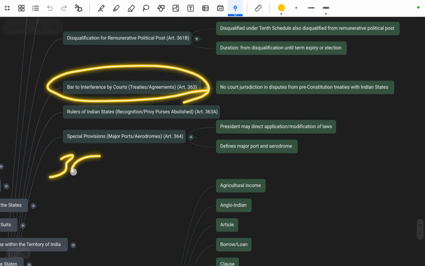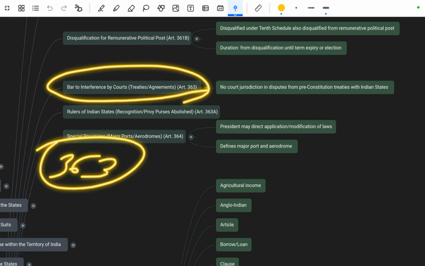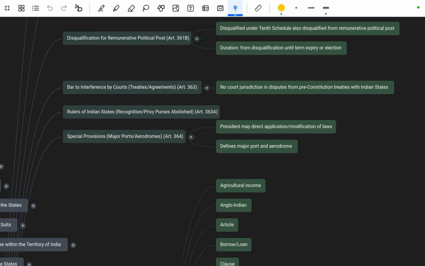Next is Article 363, bar of interference by the court in treaties and agreements: no court jurisdiction in disputes from pre-constitutional treaties with the Indian states.